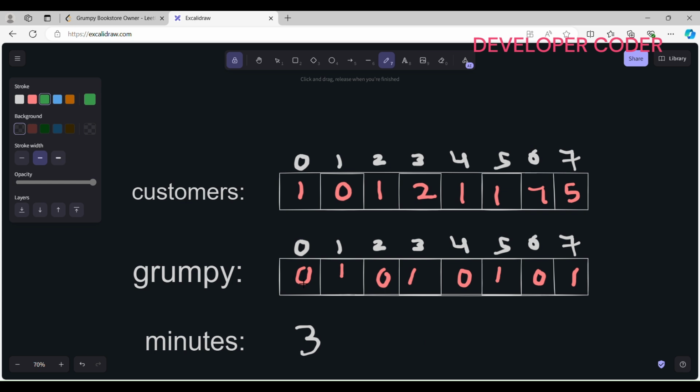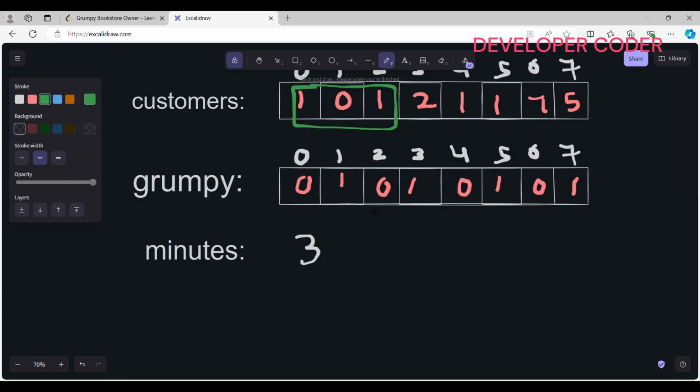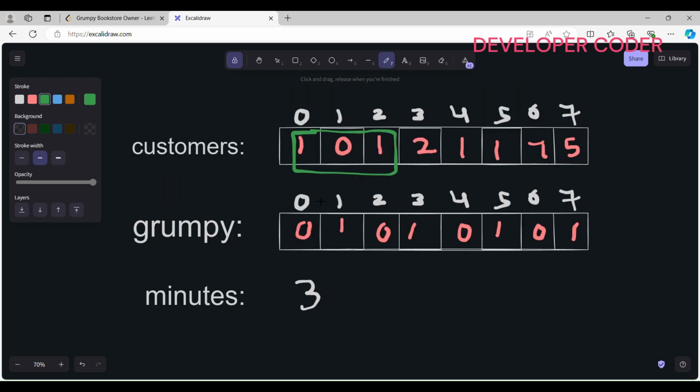So here, first let's pick this particular window. How many unsatisfied customers are there in this particular window? Here this is unsatisfied one, no? Here my bookstore owner is not grumpy, so 0 customers are unsatisfied right now. 0 customers are unsatisfied.